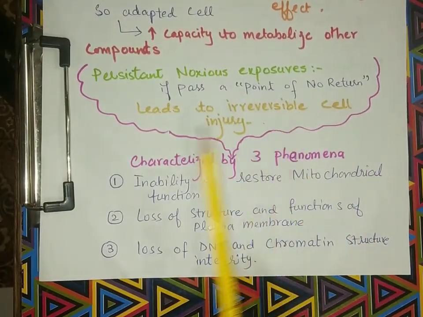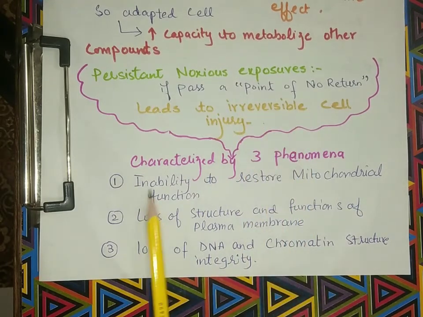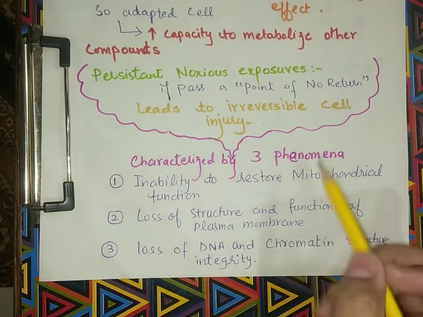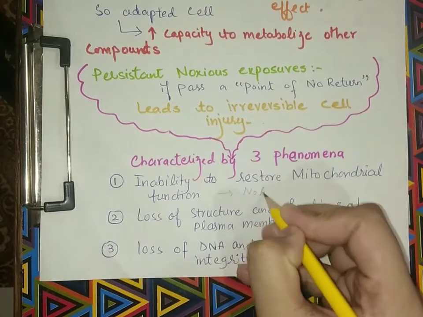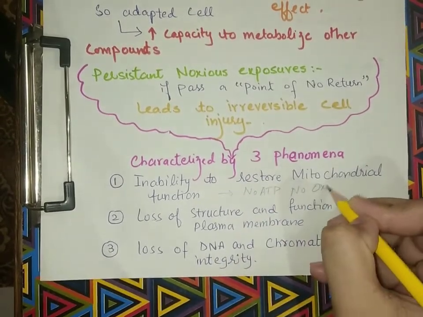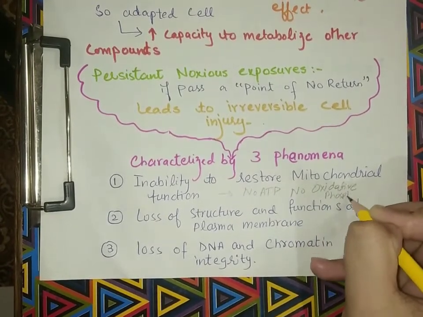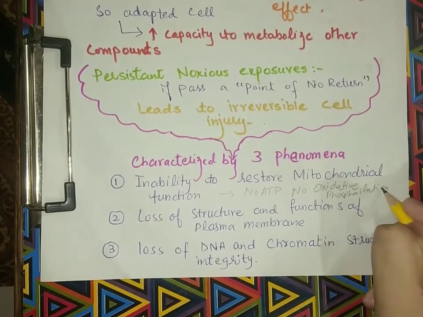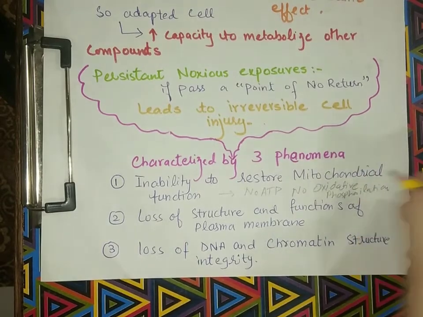The characteristics of this phenomenon, irreversible cell injury, include inability to restore mitochondrial functions. So damaged mitochondria lead to no ATP, no oxidative phosphorylation, so the cell is deficient of energy and it leads to cell death.